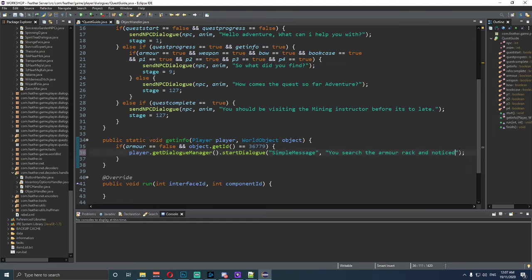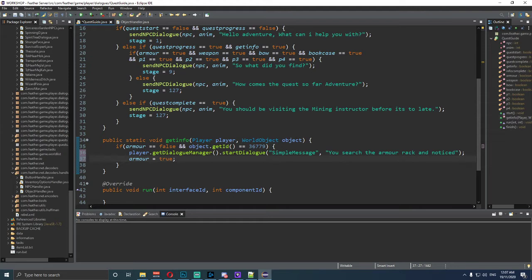All right, we just want to say that for now, and we want to copy this because I'm going to need this for a fair bit. Okay, so that's why I'm copying it, because we're going to change some of these details, but we need the notice stuff. The next thing underneath that line that we need to do is we need to say armor is, oops, where is it? Yeah, we're going to say armor is equal to true. So armor is equal to true.